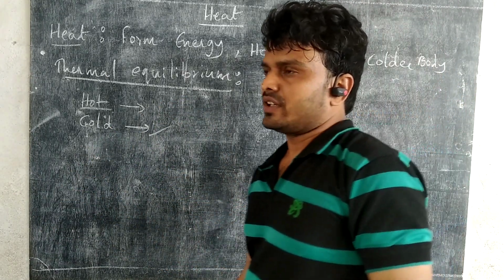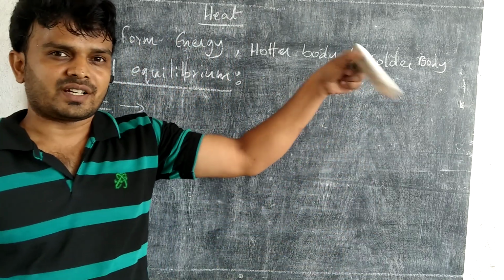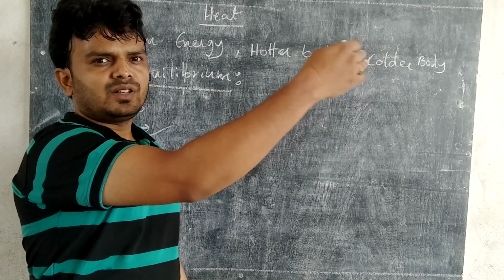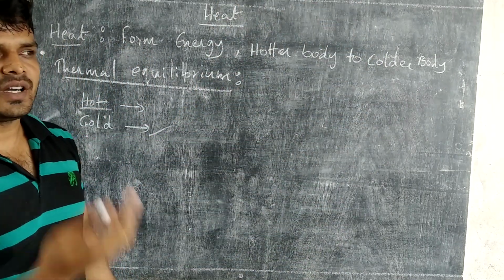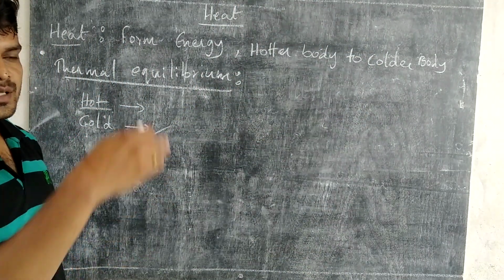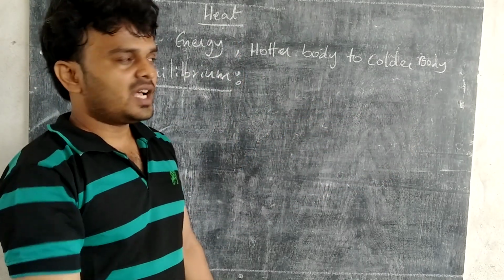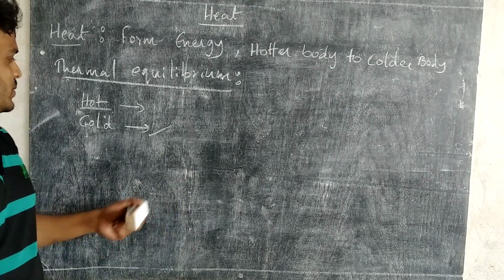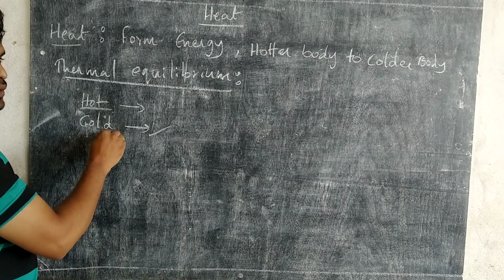Here is the best example in our surroundings. When you are roaming outside and come home, we feel very hot. That means sunlight has a higher temperature, and our body has a low temperature. The heat from the surroundings enters our body, and then only we feel hot. So that is the difference between hot and cold.